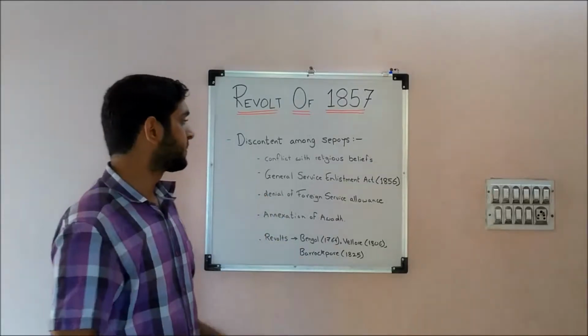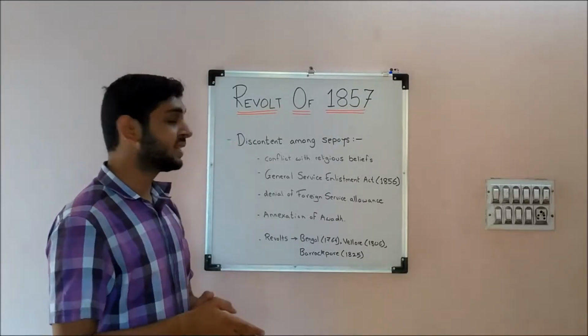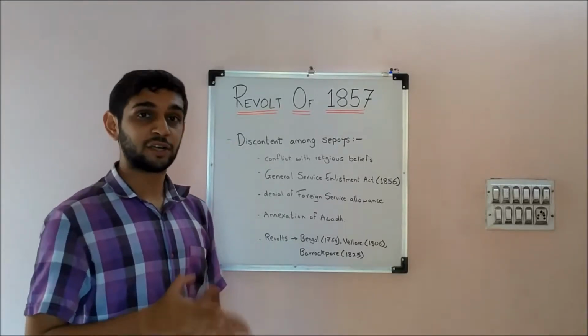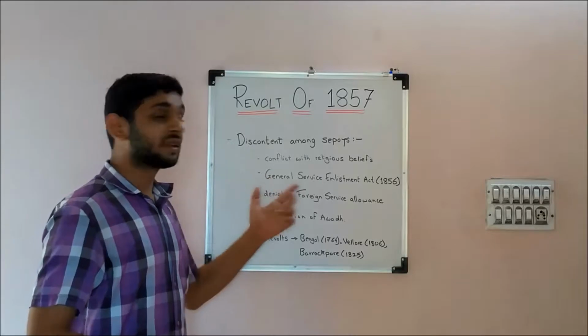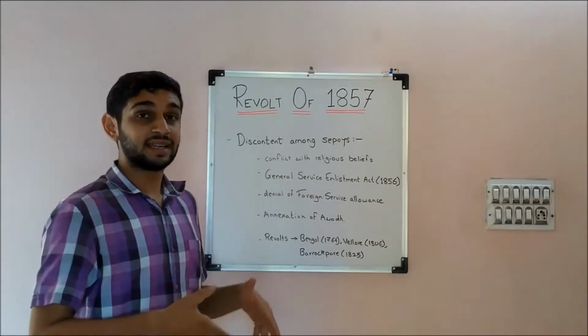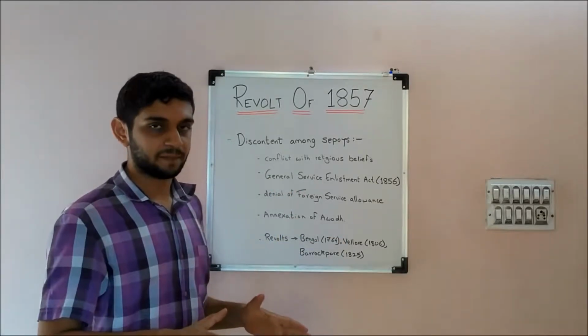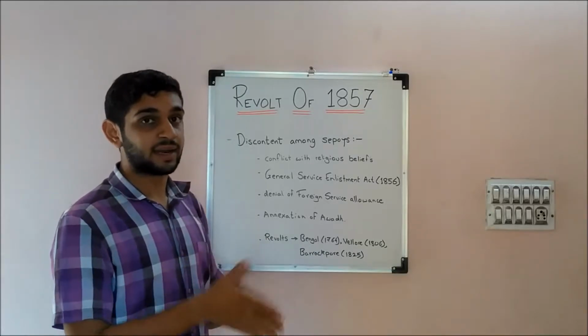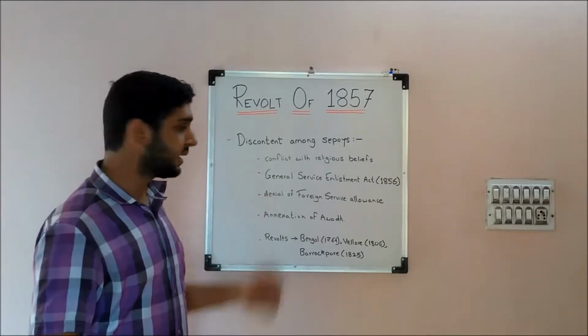Discontentment among Sepoys. First thing is conflict with religious beliefs. The rules of cantonments were always in conflict with the religious beliefs. Sectarian and caste marks were not allowed when you are in the cantonment area. So that was the first thing.